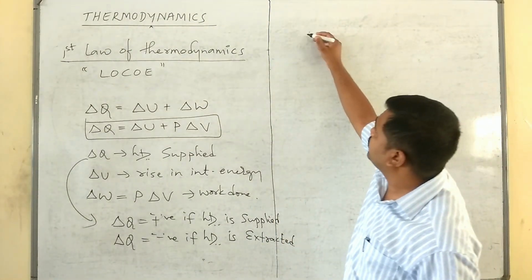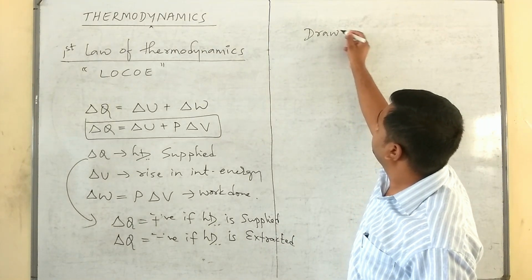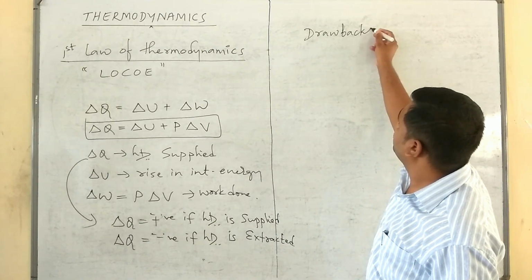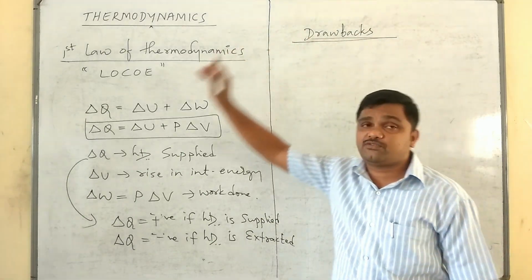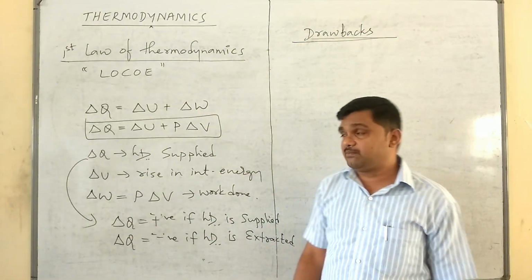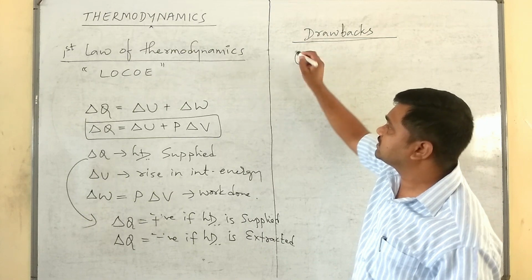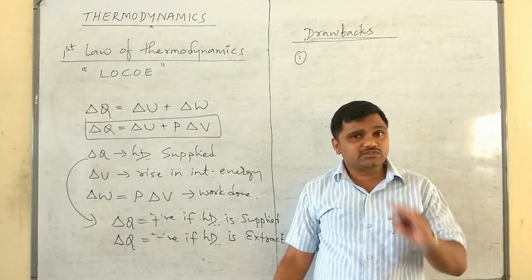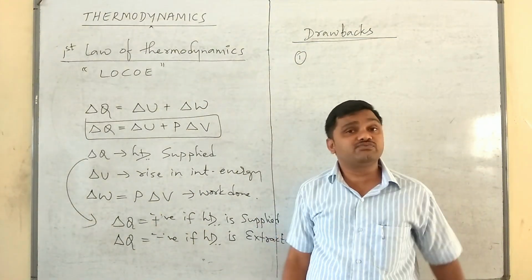Similarly, there are a few drawbacks, drawbacks of the first law of thermodynamics. The first drawback is that it fails to say about the direction of heat flow.